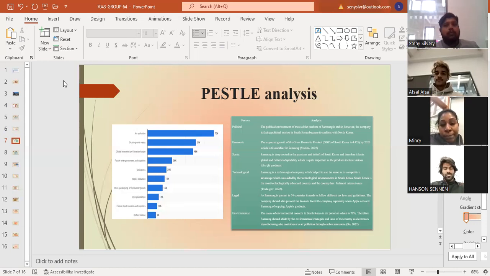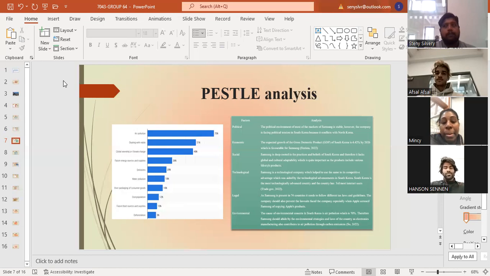Then moving to the social factor, Samsung is deep-rooted in the practices and beliefs of South Korea, and therefore it lacks global and cultural adaptability, which is quite important for products including various lifestyle products.